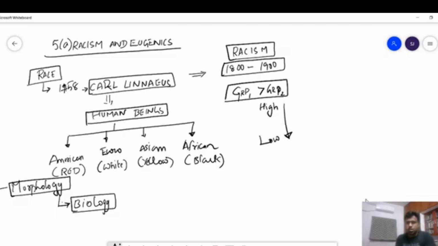So race is division of people based on, or initially based on, biology, but then racism came, which grouped people based on these races into high or low. And this is what created the problem.